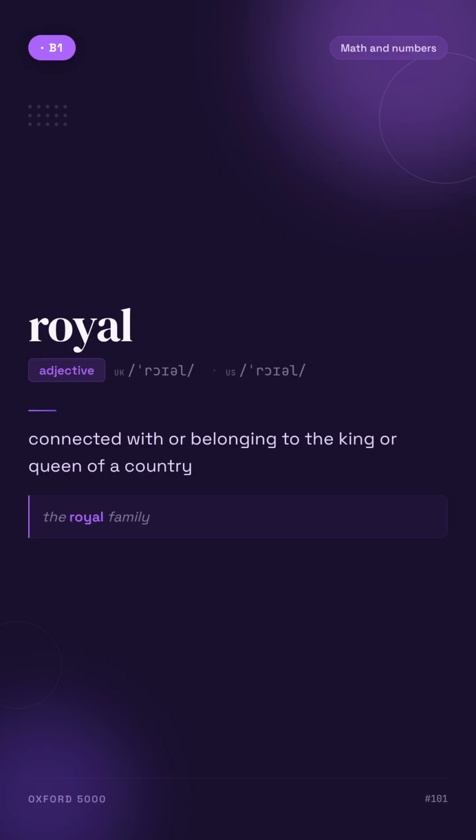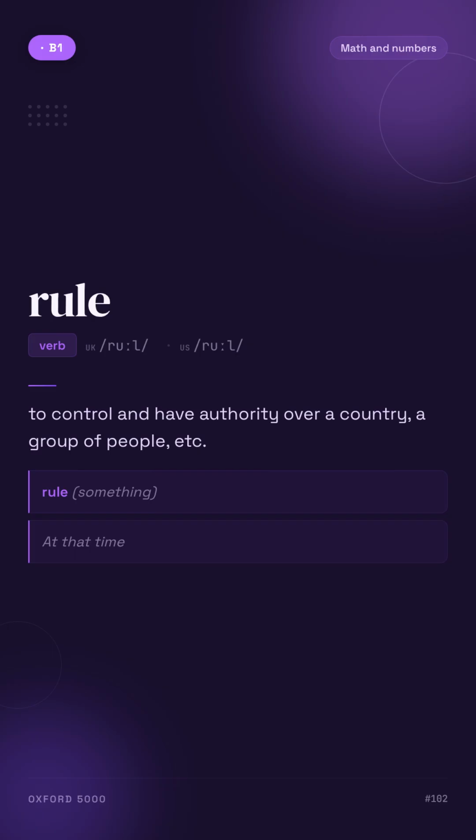Royal. Connected with or belonging to the king or queen of a country. For example, the royal family. Rule. To control and have authority over a country, a group of people, etc. For example, rule something.